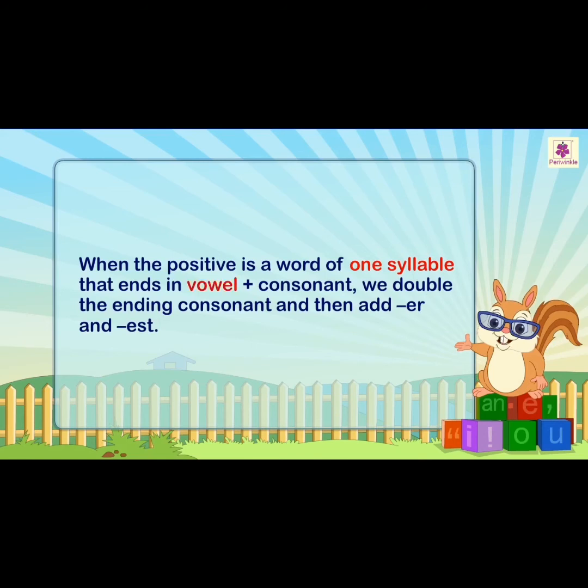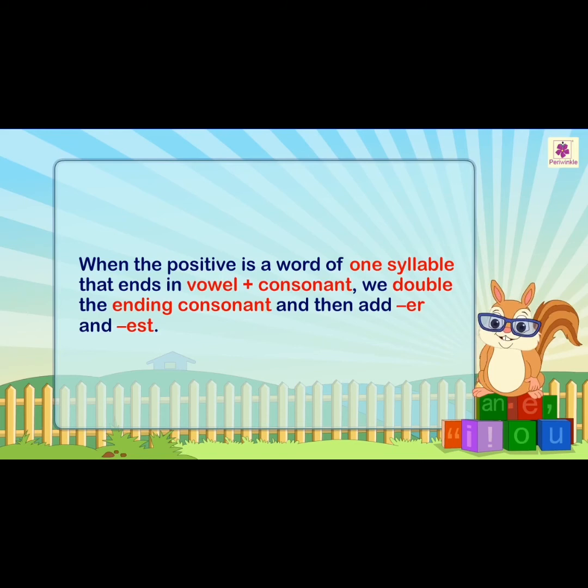When the positive is a word of one syllable that ends in vowel and consonant, we double the ending consonant and then add ER and EST. You see clearly, children. I will give some more examples for your clear understanding.